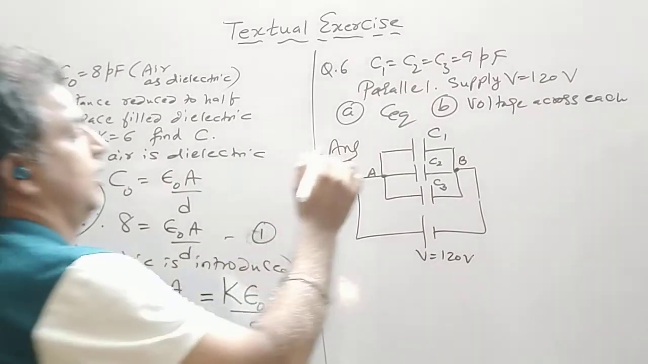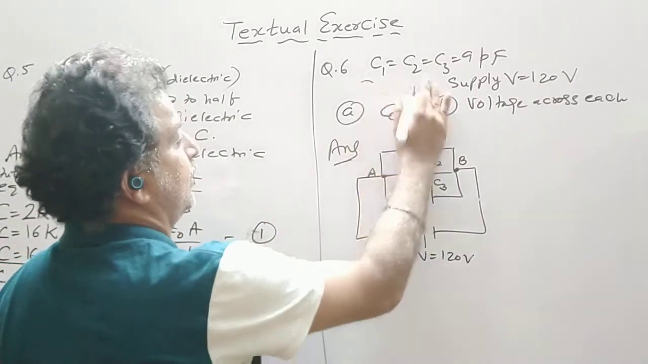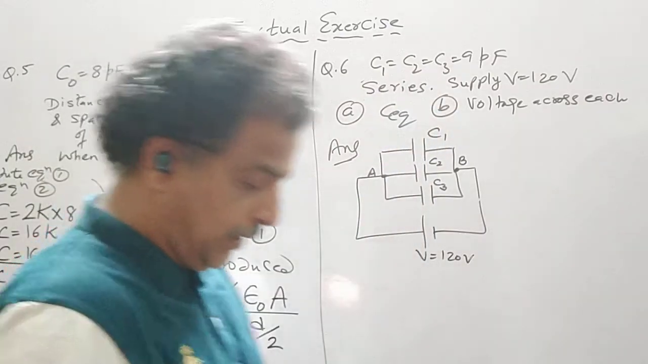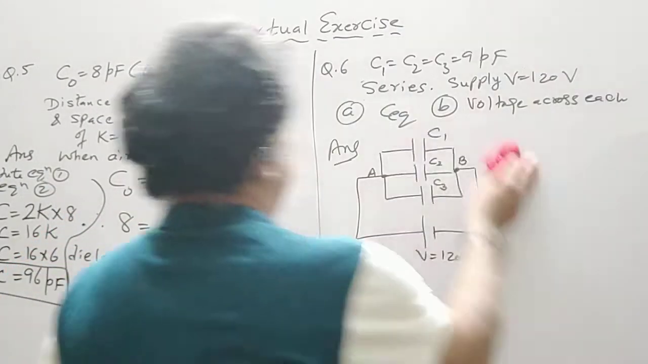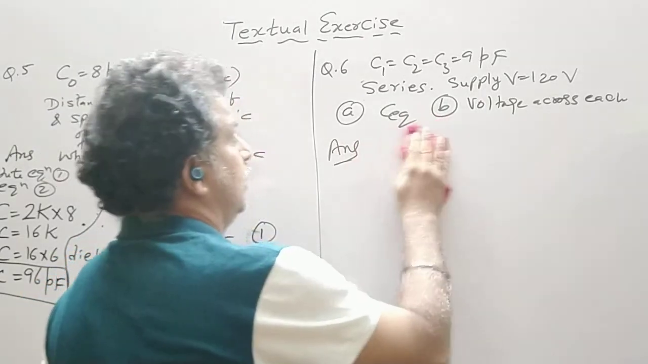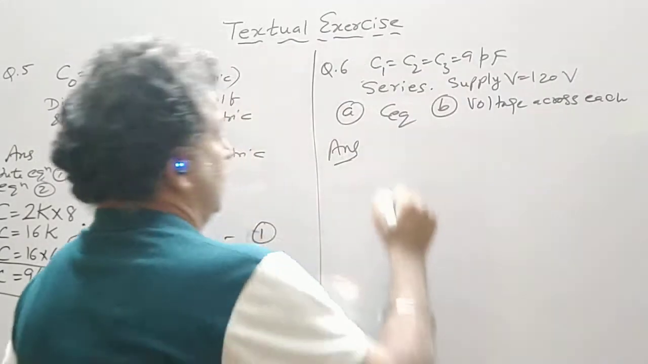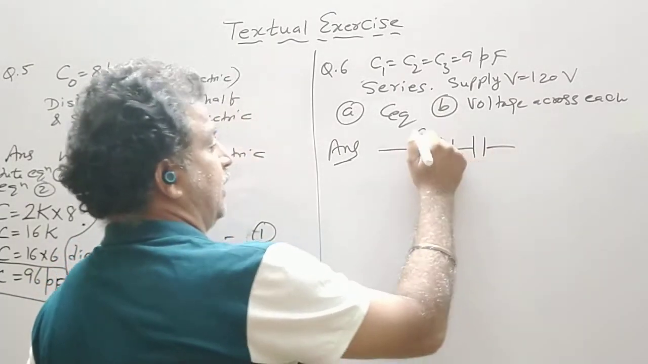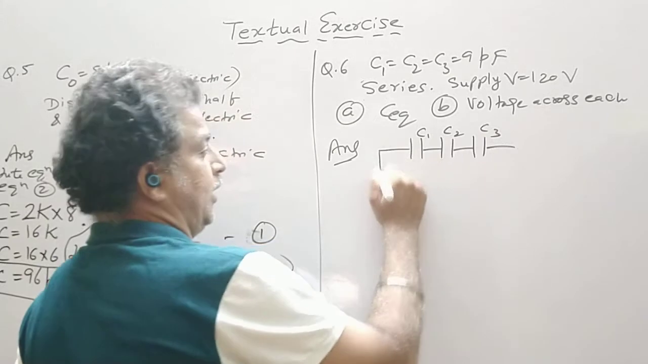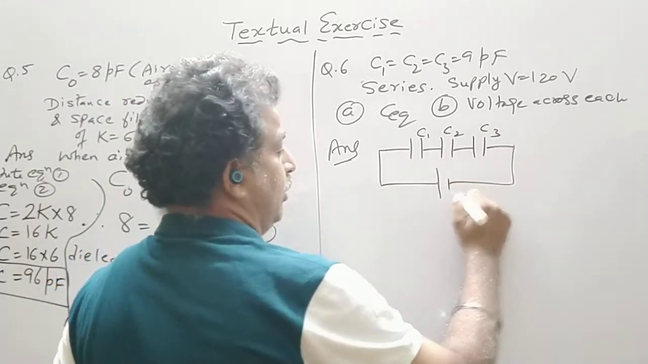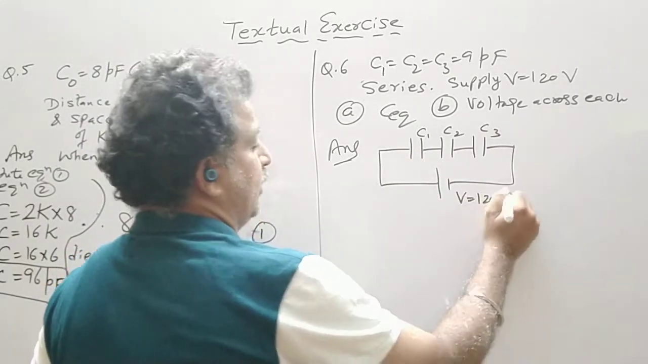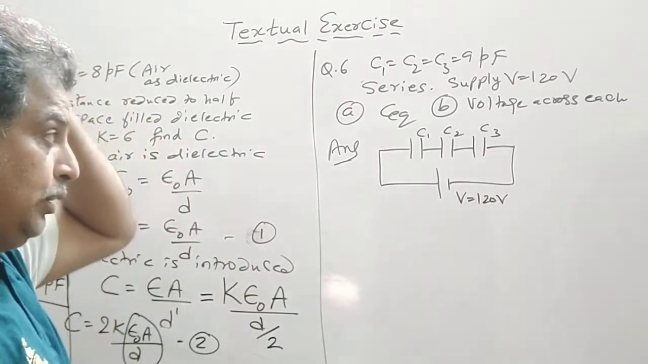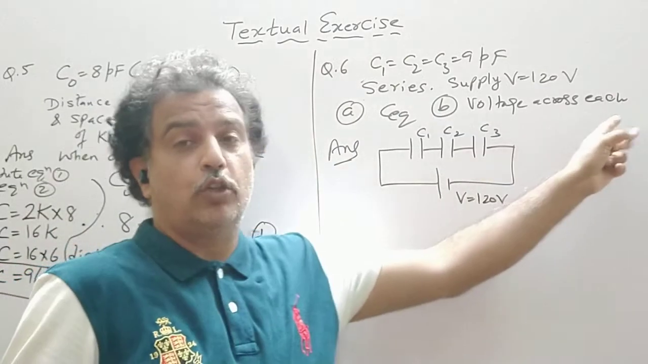Sorry, it is given that the capacitors are connected in series, not in a parallel combination. Question number 6. So C1, C2, C3 are connected in series with a supply of V equal to 120 volt. You have to find out C equivalent. Also, you have to find out the voltage across each capacitor.